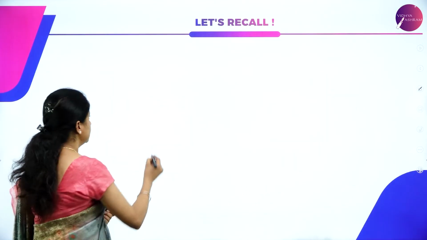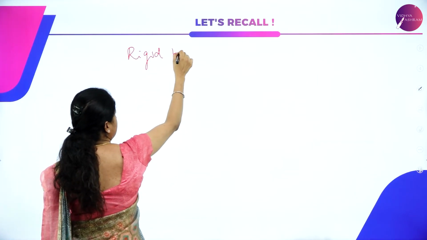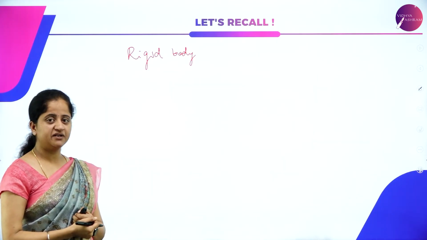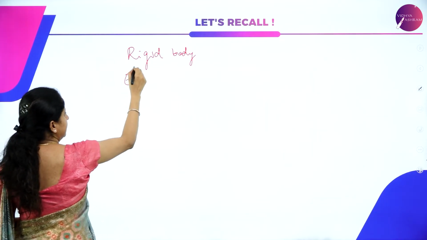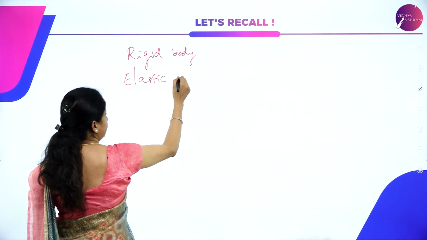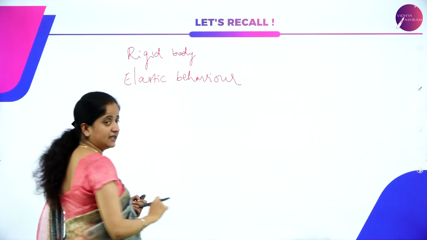Let us recall what we have studied in today's session. We have studied about a rigid body, which means a solid object having a definite shape or size is called a rigid body. And we also studied the elastic behavior of materials, how materials behave elastically.